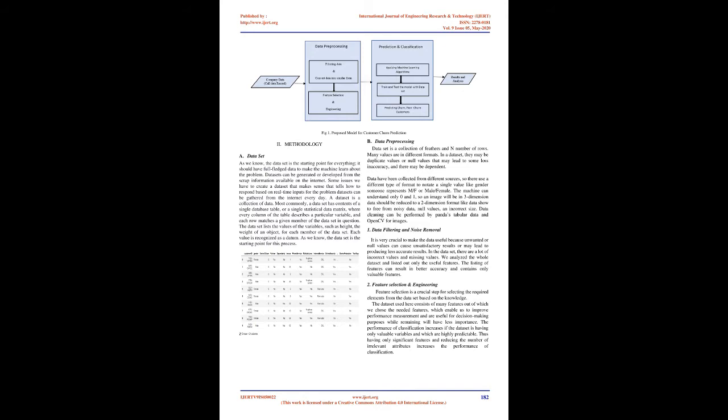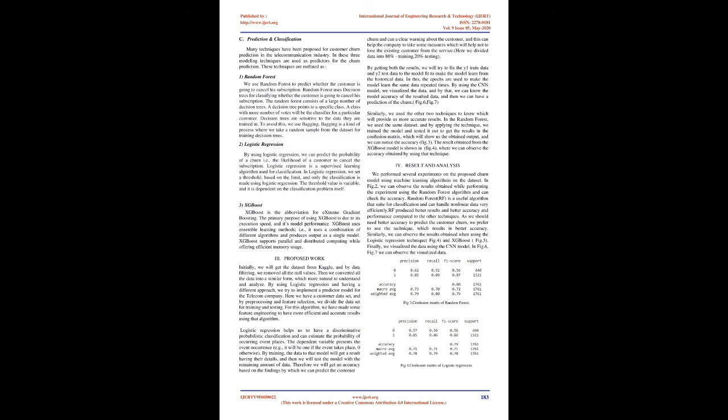2. Feature selection and engineering. Feature selection is a crucial step for selecting the required elements from the data set based on the knowledge. The dataset used here consists of many features, out of which we chose the needed features, which enable us to improve performance measurement and are useful for decision-making purposes, while the remaining will have less importance. The performance of classification increases if the dataset has only valuable variables which are highly predictable. Thus, having only significant features and reducing the number of irrelevant attributes increases the performance of classification.